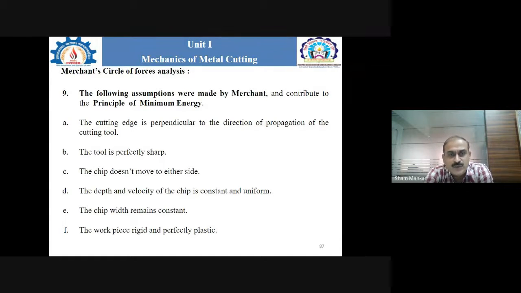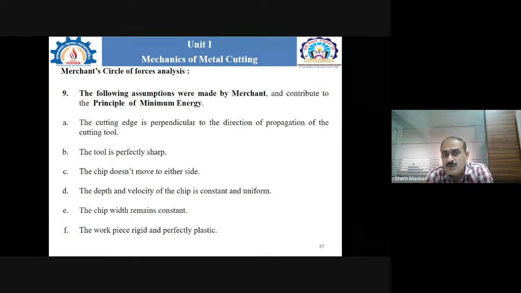Now, dear all, as we know, when we are considering the metal cutting operation by using the single point cutting tool or the multi-point cutting tool, what exactly does the principle of minimum energy mean? It means whenever we are performing any kind of operation like turning, just consider a single point cutting tool on the lathe machine, and we may use the multi-point cutting tool on the milling machine, or different kinds of machines to remove the unwanted material.